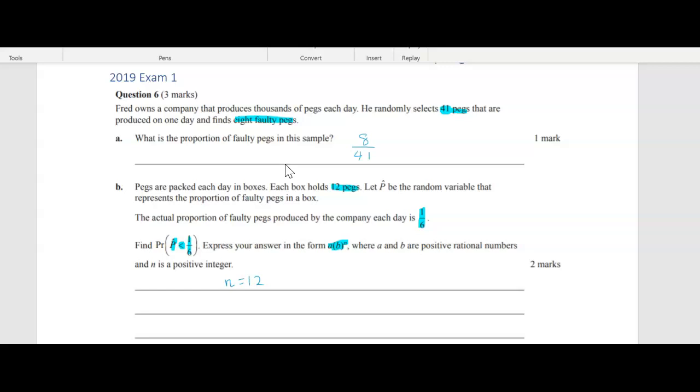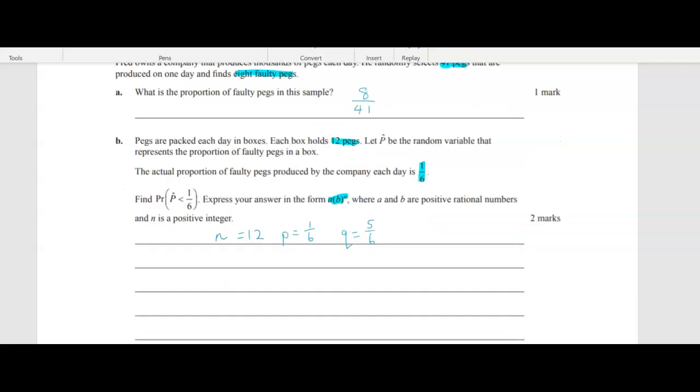The probability of success, so p, is 1/6, and that means the probability of failure is 5/6. Now we know the proportion of pegs that are faulty is 1/6, okay, so that's what we've got here. So we've got to find out in our sample how many pegs that is going to be.